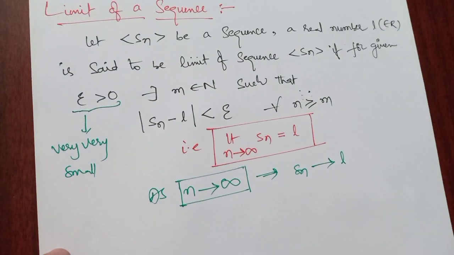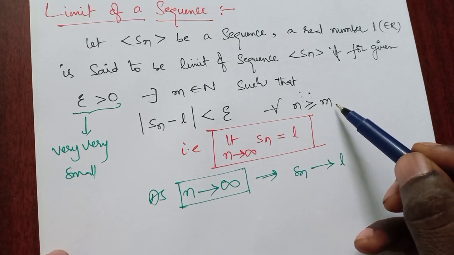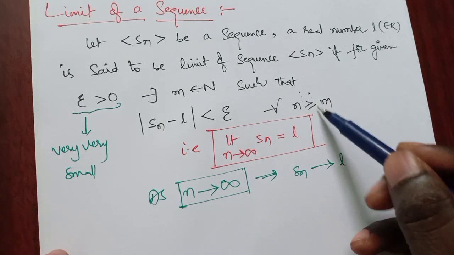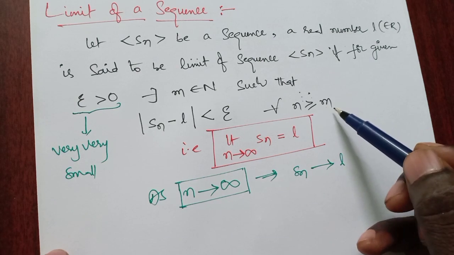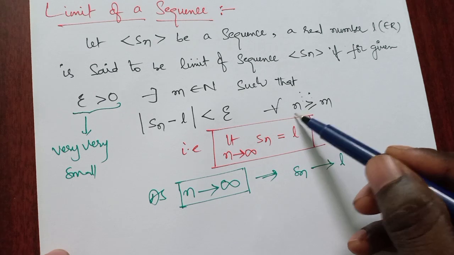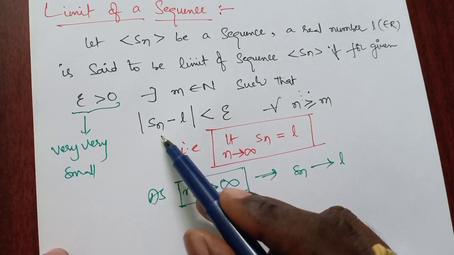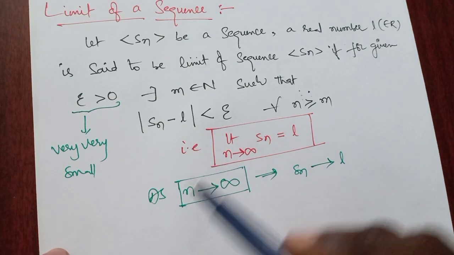That's why I am taking for all n greater than or equal to m. If you take any natural value m, our n is the greatest value among all m's. Then only Sn is very close to L.